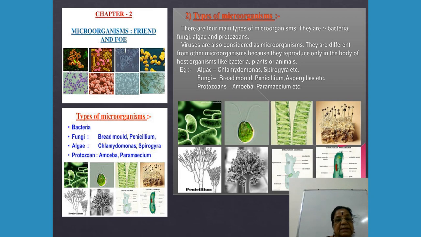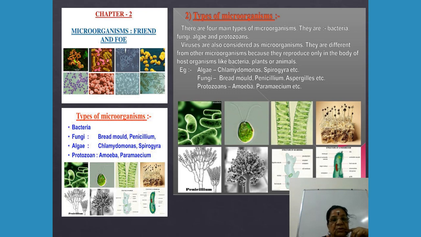I repeat, bacteria, fungi, algae and protozoa. Fungi, for example, are bread mold and Penicillium, which we saw in the previous picture. Then algae are Chlamydomonas and Spirogyra, and protozoa are amoeba and paramecium.